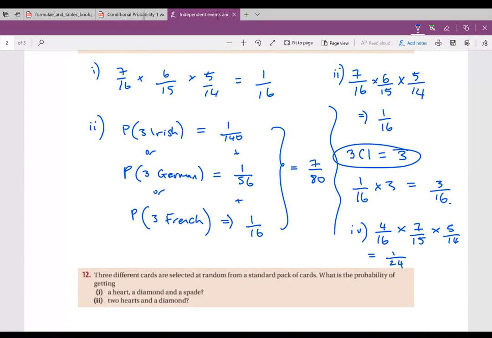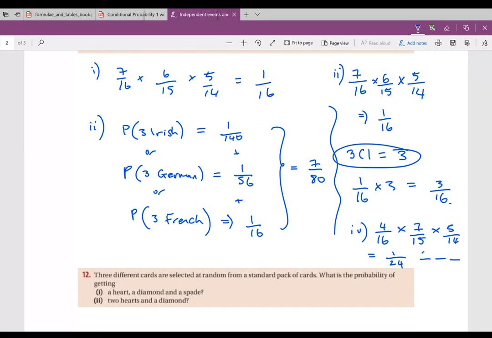And again, there are different ways of ordering this. So this time, I haven't really just got 1 person to organise. I'm organising all 3. So either I can choose the Irish person first, second, or third, the French person first, second, or third, and the German person first, second, or third. And again, you can do this by logic, or you can use your permutations, and say I've got 3 spaces.